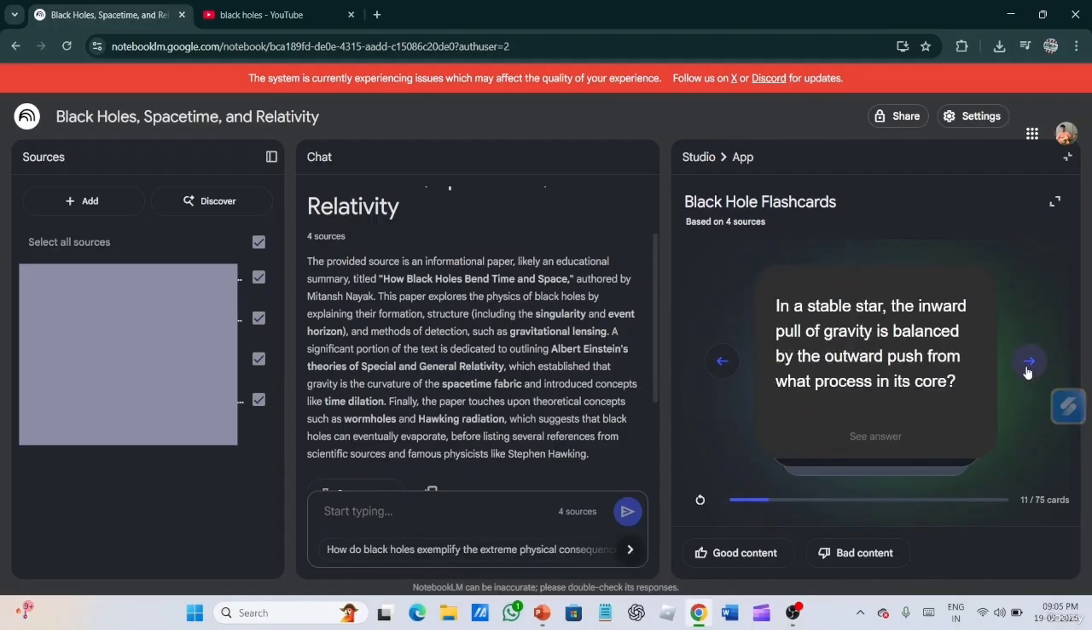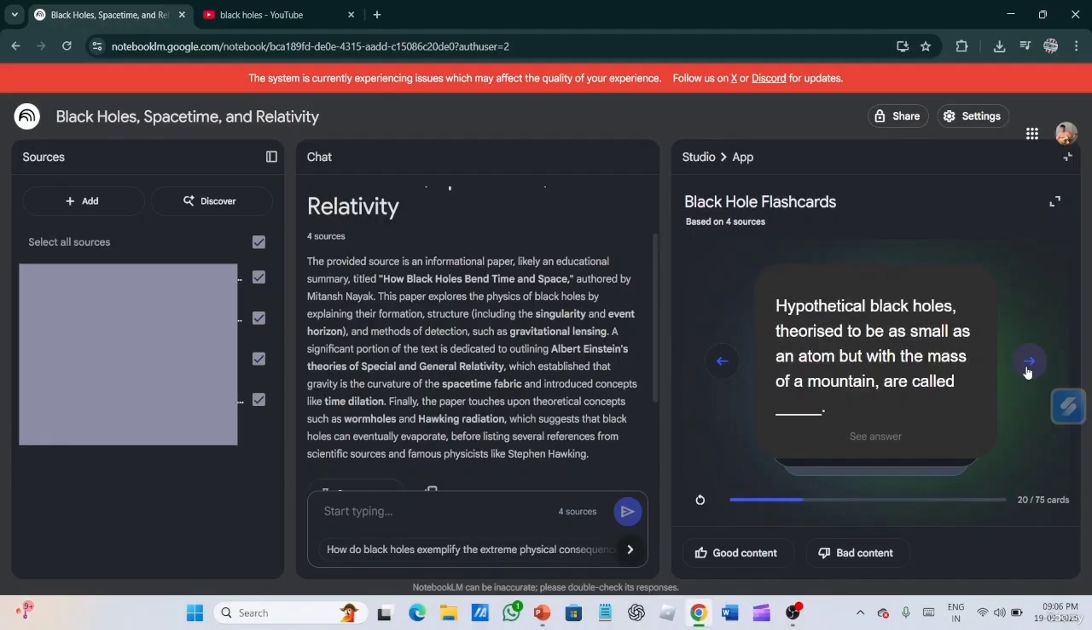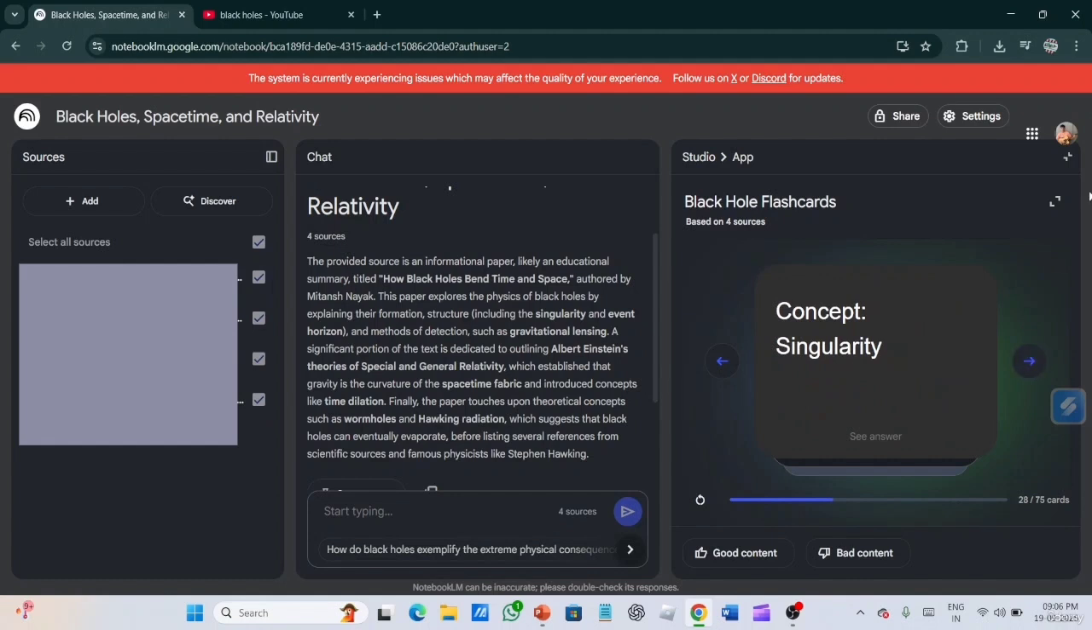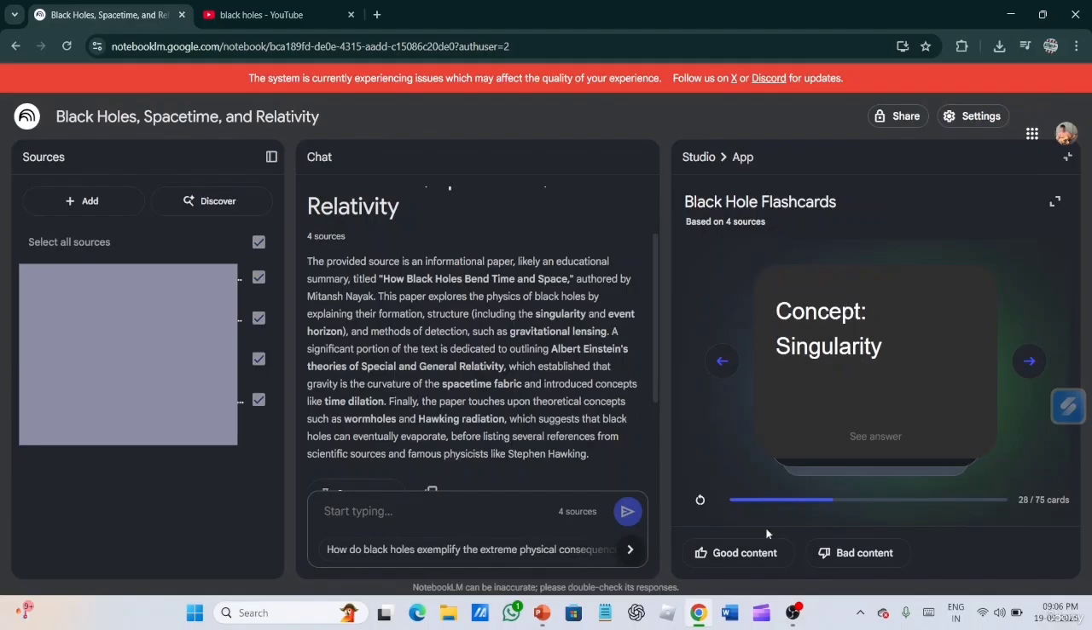So like this, it has made 75 cards, 75 flashcards. And this number varies with the number of sources you have added. So these are the main types of flashcards made by it. You can see it over here.